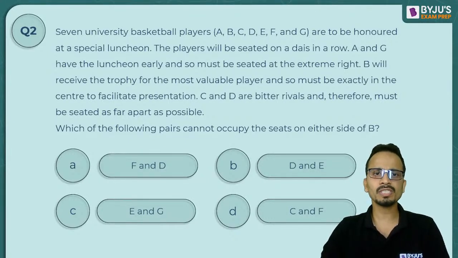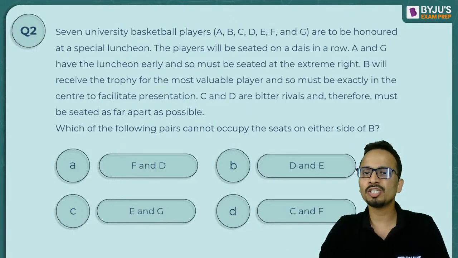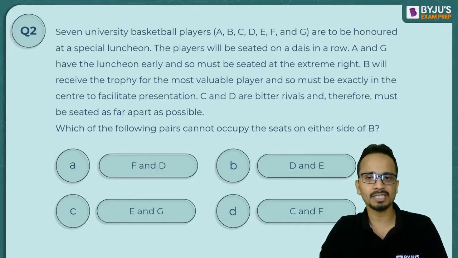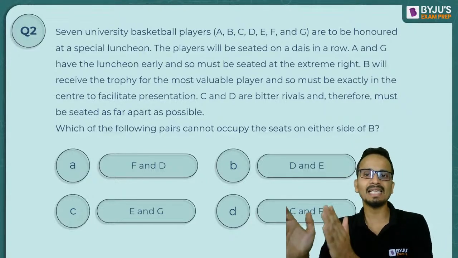Now, seven universities' basketball players A, B, C, D, E, F, G are to be honored at a special luncheon. The players will be seated on a dais in a row. A and G have the luncheon early and must be seated at the extreme right.